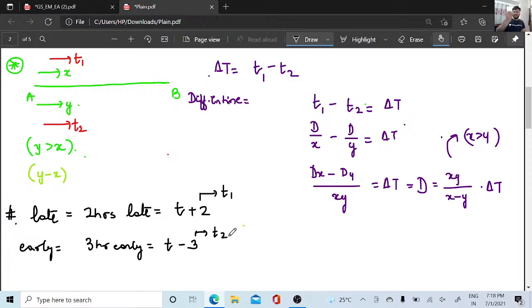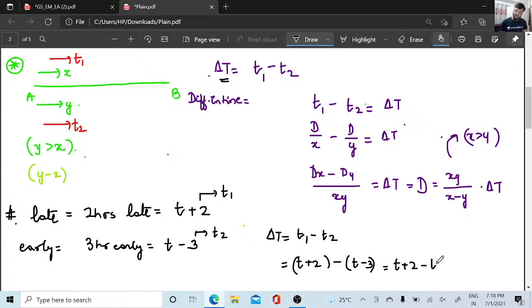What is delta T basically? We already know delta T is T1 minus T2, right? So we are comparing to the original time, what would have been the time they came, the difference of time of both the people. T1 is going to be T plus 2, minus T2, which is T minus 3. So this is T plus 2 minus T plus 3. What will be the difference of time? The difference of time will be 5 hours. Yes or no? Minus into minus will get plus.